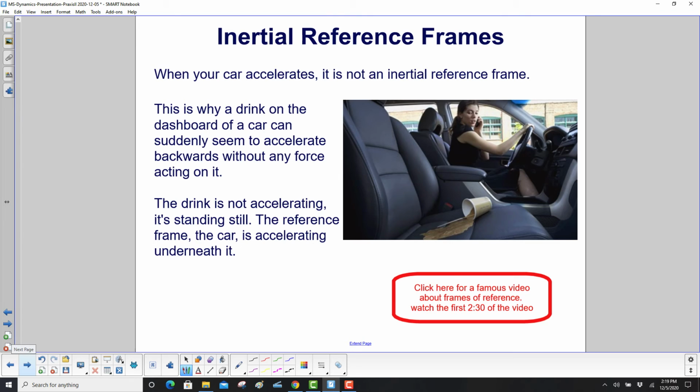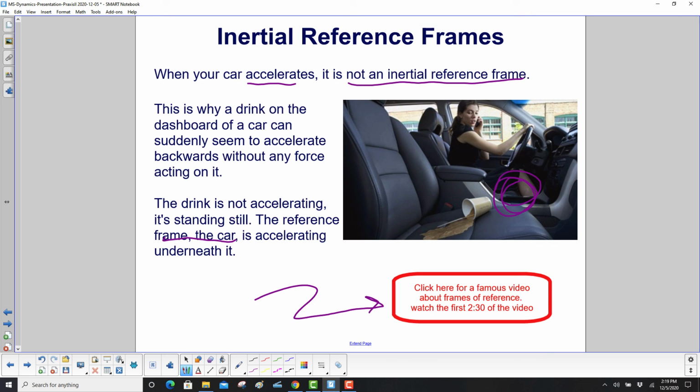When your car accelerates, it is not an inertial reference frame. That is why a drink on the dashboard of a car, or a cup holder down here, which is probably safer, can suddenly seem to accelerate backwards without any force acting on it, or forwards if you hit the brakes. The drink is not accelerating, it's standing still. The reference frame, which is the car, is accelerating underneath it.